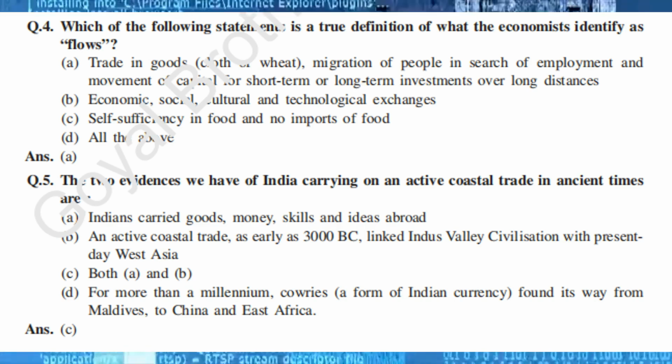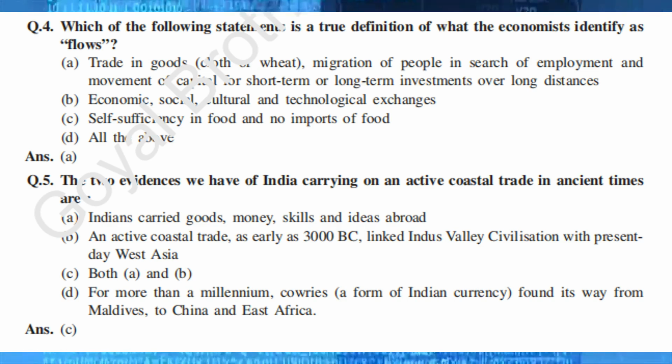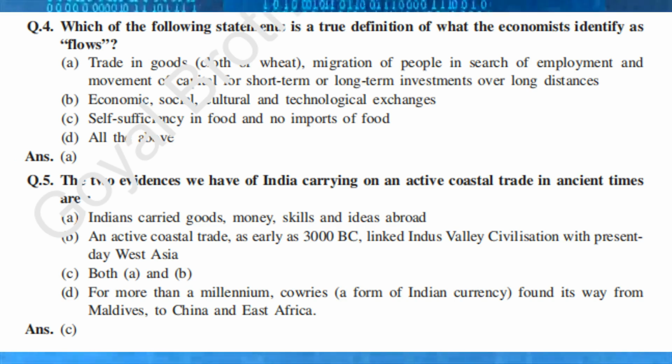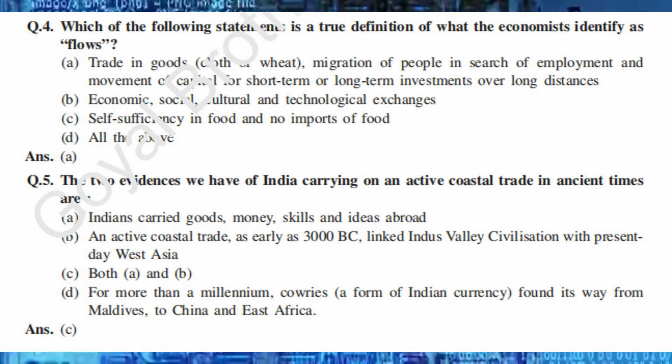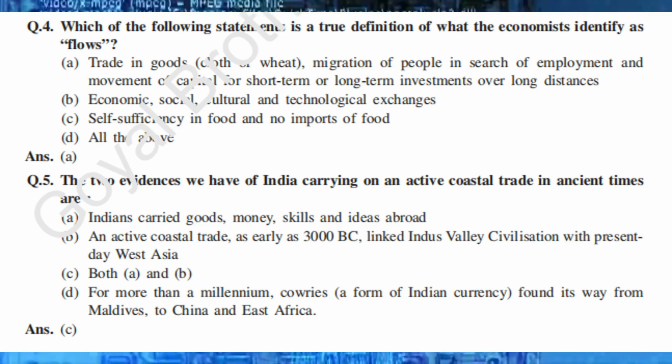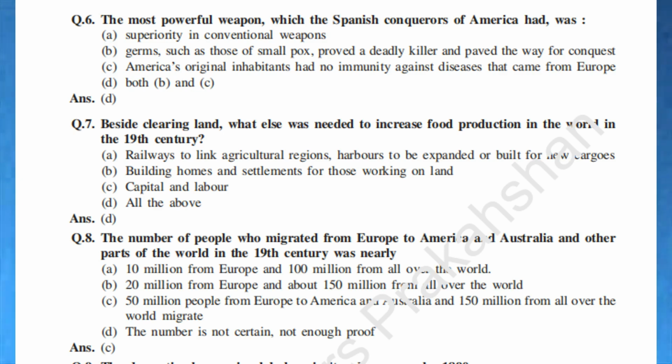Q.5. The two evidences we have of India carrying on an active coastal trade in ancient times. A. The Indians carried goods, money, skills and ideas abroad. B. An active coastal trade as early as 3000 BC linked Indus Valley civilization with present-day West Asia. C. Both. D. For more than a millennium, cowries, a form of Indian currency, found its way from Maldives to China and East Africa. Ans. C.